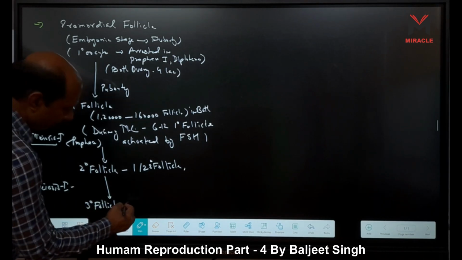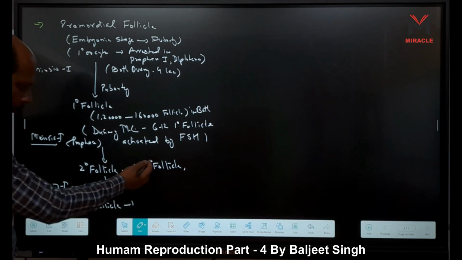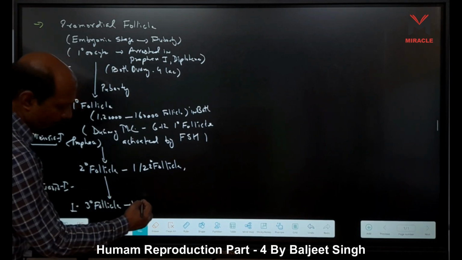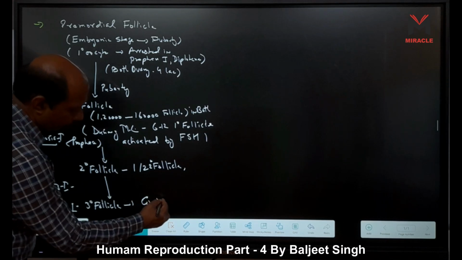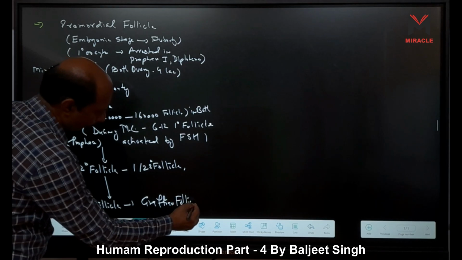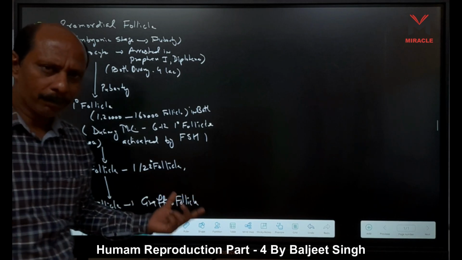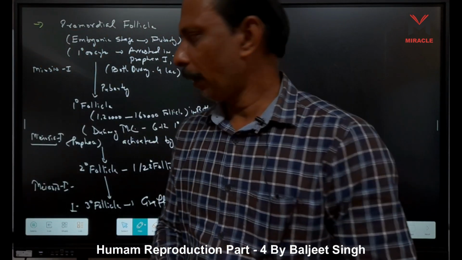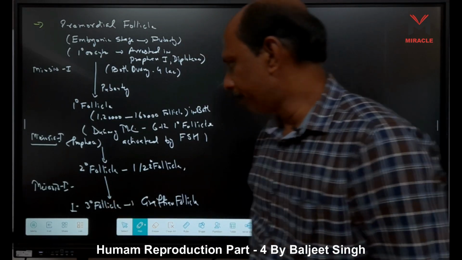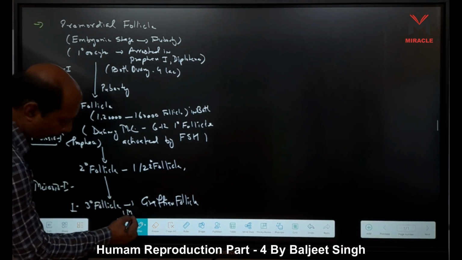And tertiary follicle is only one, right? One secondary follicle is converted to tertiary follicle, and this tertiary follicle matures into Graafian follicle. So one or two secondary follicles are formed. Of these, only one develops into tertiary follicle, and when tertiary follicle is formed, at that time this meiosis first is completed.